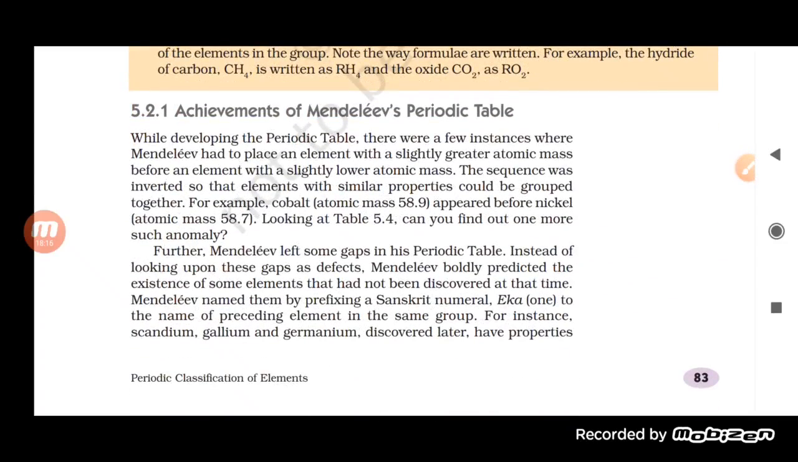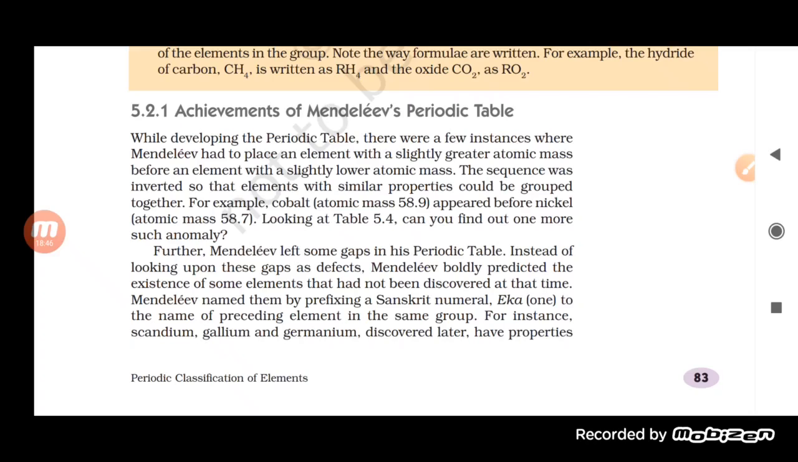Now, what are the different achievements? How can you say that Mendeleev's periodic table was a good one? It was widely accepted, and the first reason is that Mendeleev placed an element with a slightly greater atomic mass before one with a slightly lower atomic mass, and when the sequence was inverted it could be grouped together. Especially if we talk about cobalt, which was 58.9, it appears before nickel.